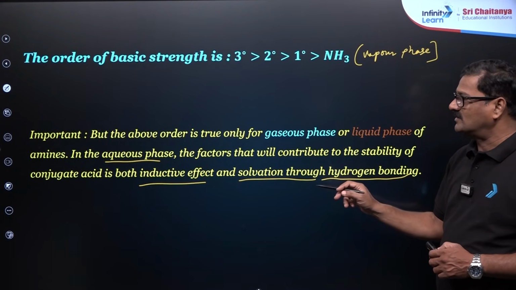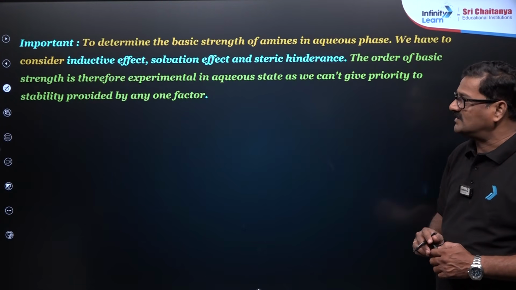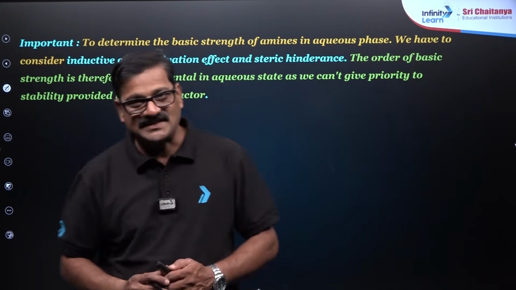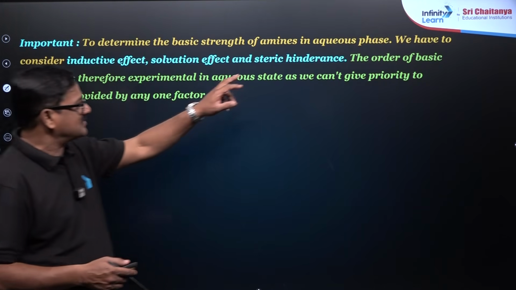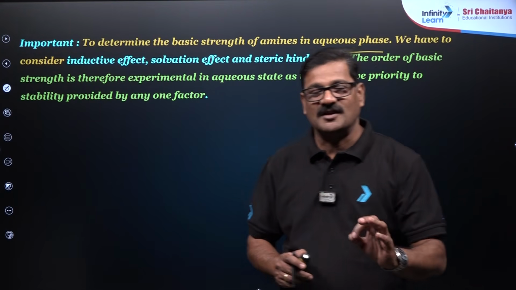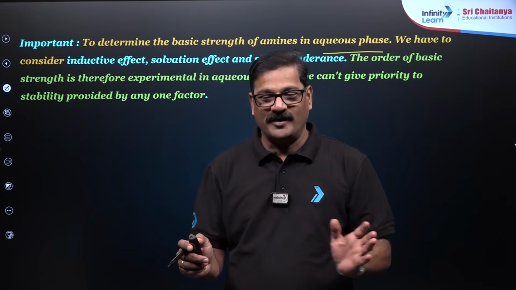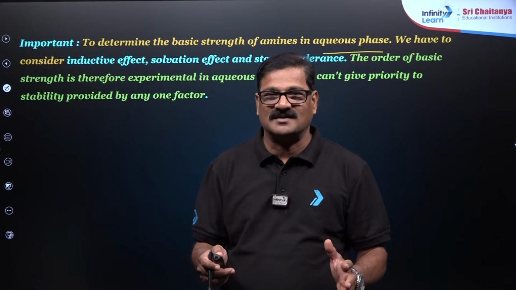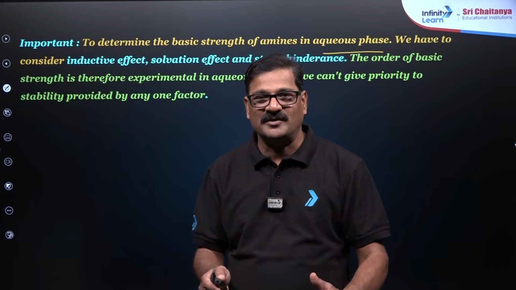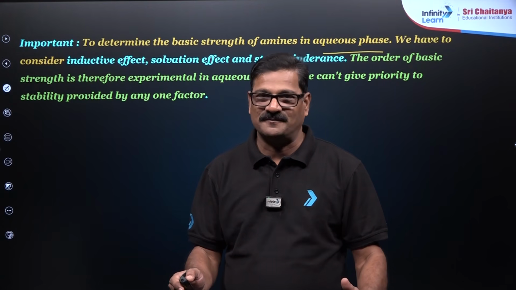These effects will work. Therefore, it's very important to determine the basic strength of amines in the aqueous phase, especially in most cases. NEET examination loves exceptions. Wherever twists and turns are there, you are going to see the actual phenomenal change there itself.